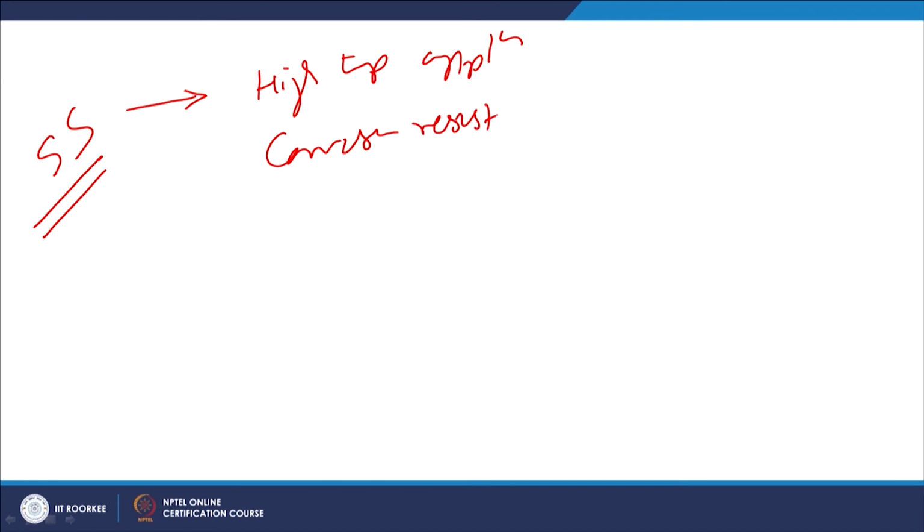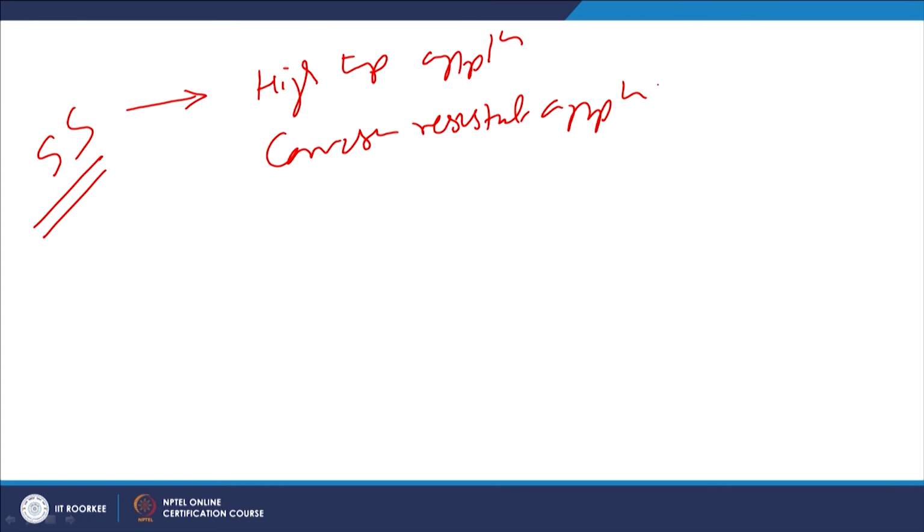Now, there are a few other unique kinds of metal systems, and their role is identified in a particular way. For example, stainless steels. Stainless steels are mostly used for high temperature applications and corrosion resistant applications.